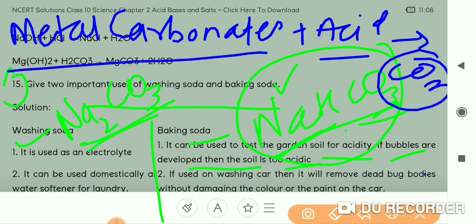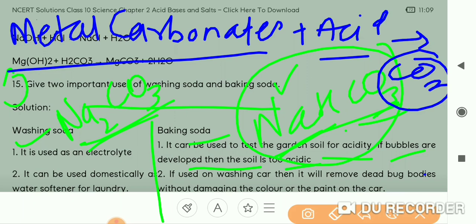So when you want to test the acidity of the soil, you have to add this baking soda in the sample of soil. अगर soil के अंदर acid है तो bubbles दिखेंगे आपको. क्या दिखेंगे? Bubbles.